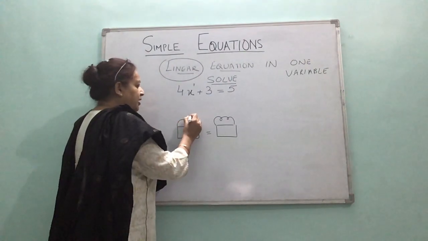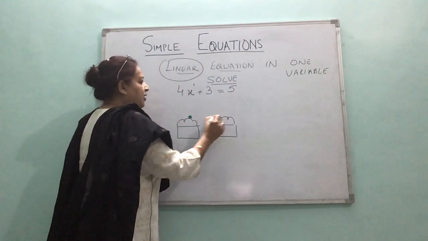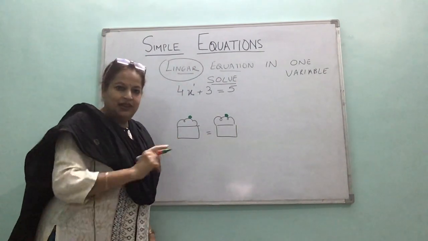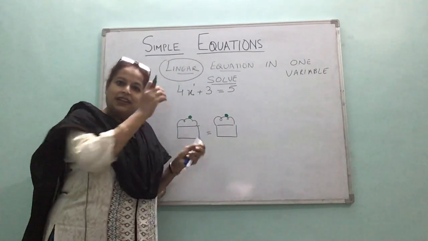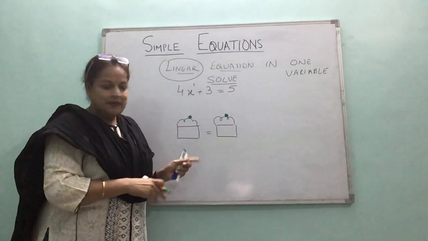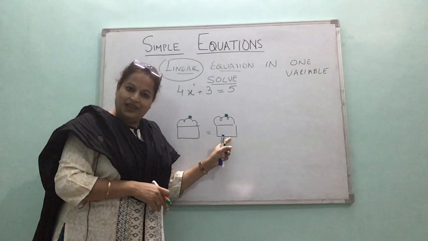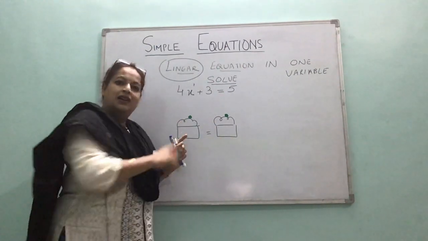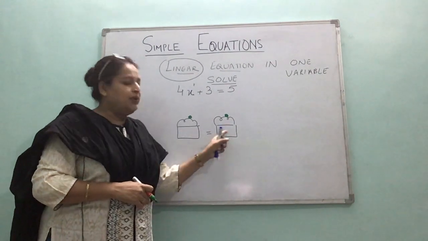If I add a cherry here and the same thing is added here. Same cherry is added to both these. I have added the same thing to both the cups which were equal, ice cream cups. Still they would remain equal. They are different from before, but still both of these are equal.